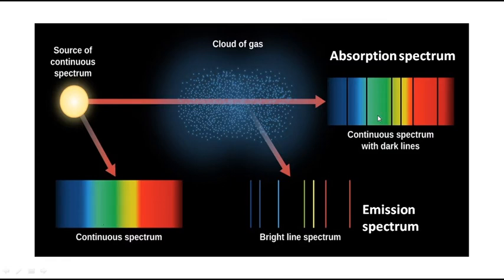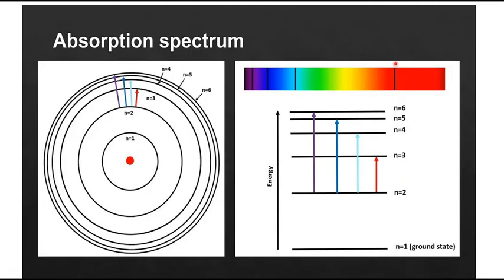But naturally we have absorption and emission spectrum also. That cannot be explained by the electromagnetic wave theory. So the next upcoming model is Bohr's model. Bohr can explain the reason for the absorption spectrum as well as the emission spectrum. Almost 90% of the doubts, the problems, the drawbacks that we encountered in the other models were solved by Bohr's